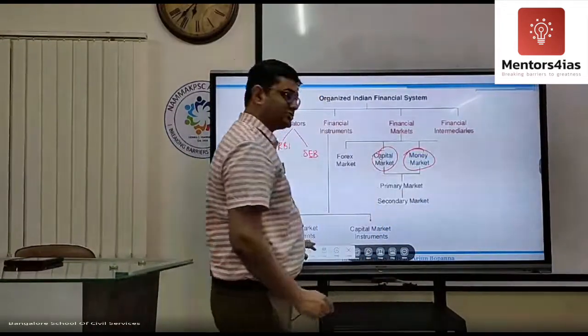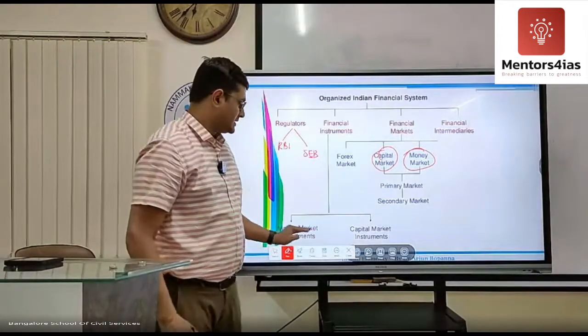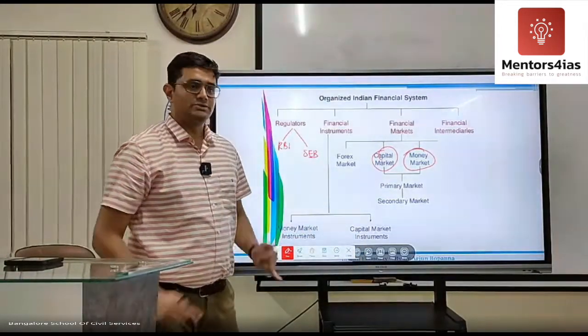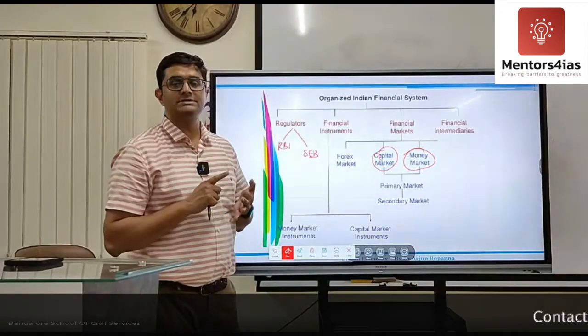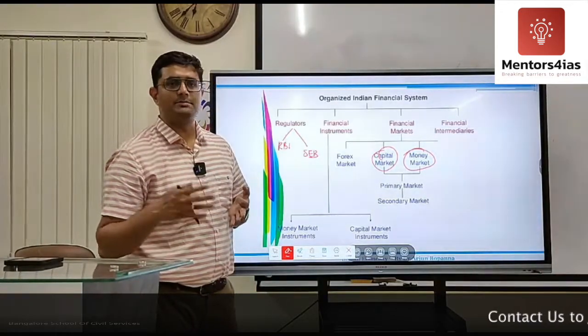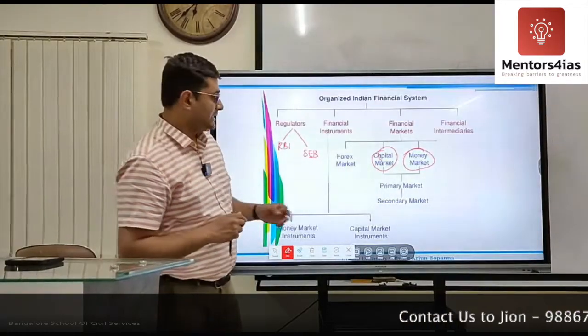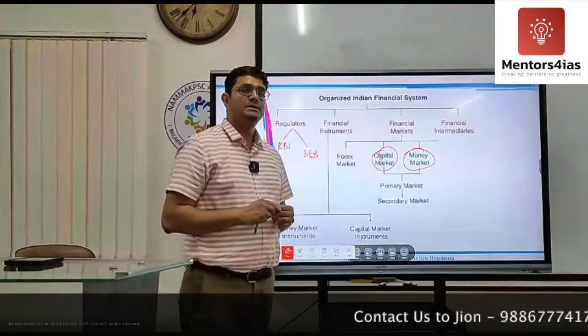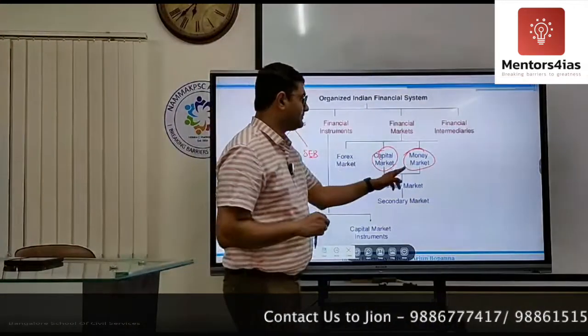There are various instruments, money market instruments and capital market instruments. This we have to understand. So there is treasury bill, there is commercial paper, there is your commercial bill, etc. All these are money market instruments. Then you have your capital market instruments.